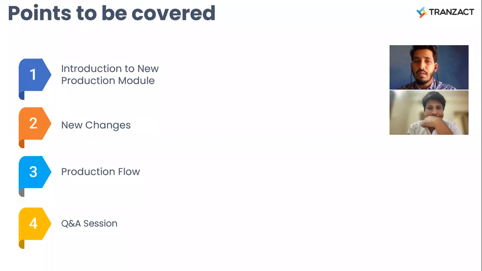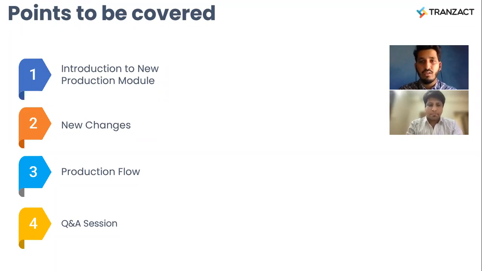Then we will be discussing the production flow, the total production flow, how you can use Transact for your business operations, and the different types of production, one is make to stock production, second is make to order production. So how we can do all those things here in Transact. And the fourth part will be a Q&A session, where we will discuss all the queries related to the session. If you have any queries in between the session, you can mention them in the chat. We will address each and every query once I complete my session.